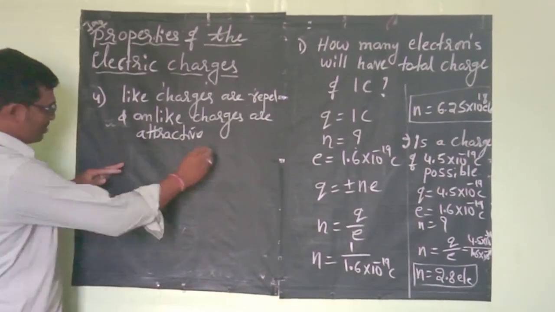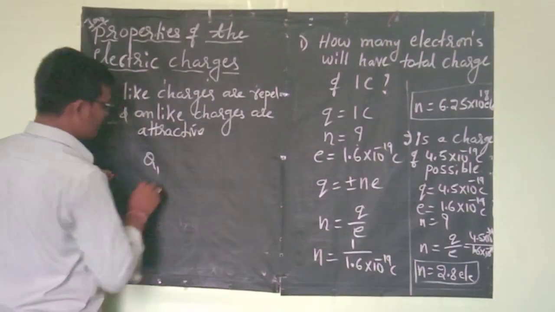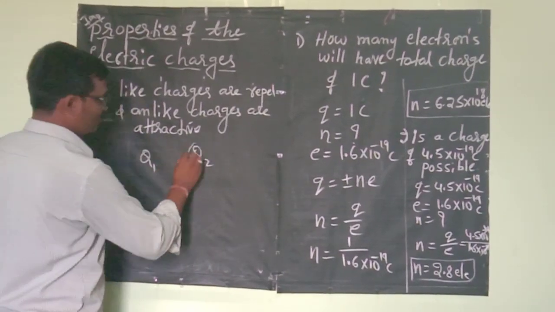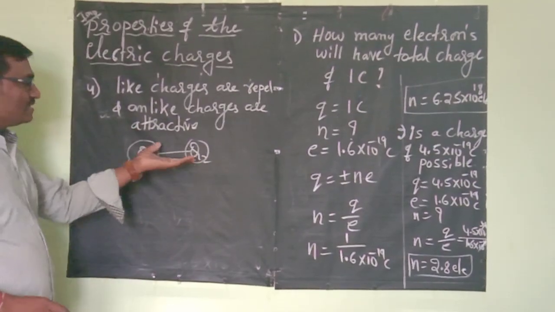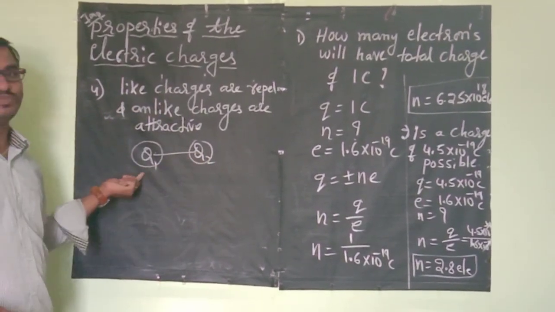Let us see here. One of the charges, Q1, is positive, and Q2 is also positive. So these two charges are of the same sign. This is positive, this is positive.